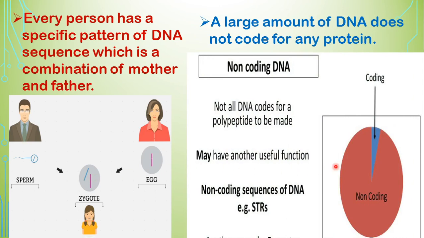Now a pie chart is represented here, as we can see. In this pie chart, it is shown that the coding portion is a very small percentage. A very small portion is the coding gene or coding DNA. The major portion is non-coding. It does not code for any protein in a human out of the total DNA content.